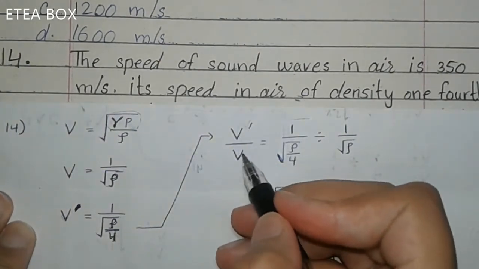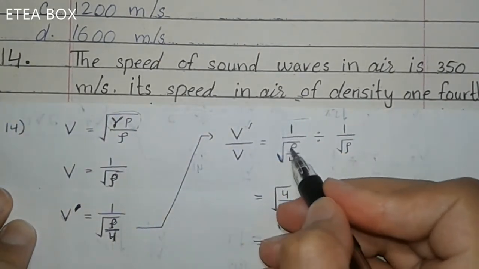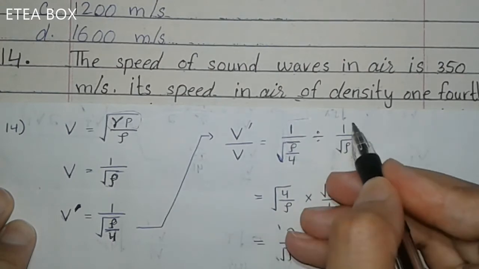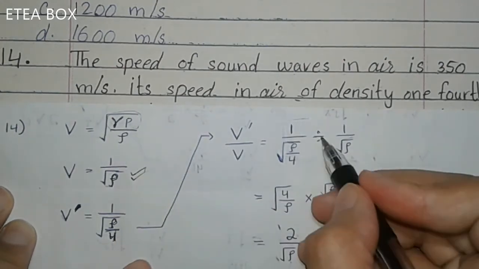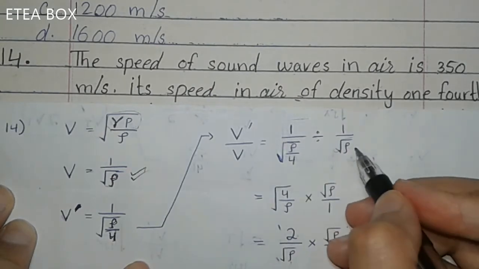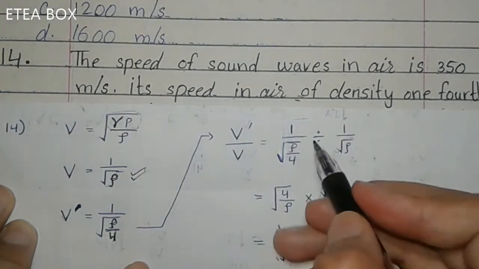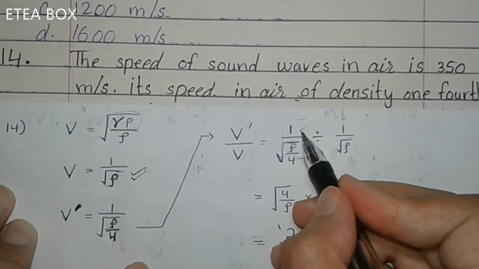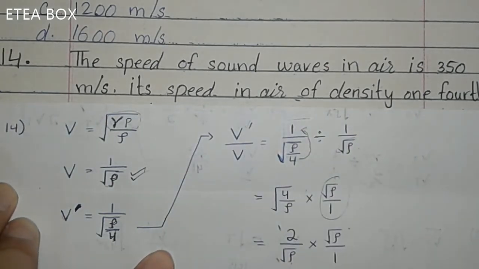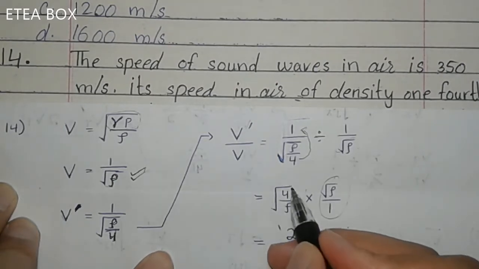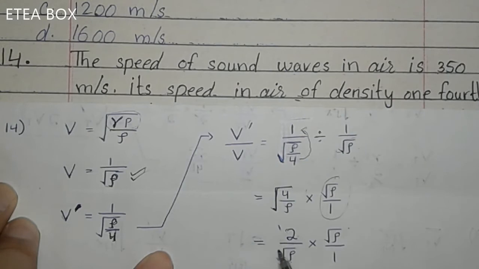V new divided by V original is equal to 1 over under root density divided by 4, divided by 1 over density. If we convert this division into multiplication, you will get this expression. Now bring this 4 here. You will get under root 4 divided by density multiplied by under root density divided by 1. Now if you apply the under root on 4, you will get 2 divided by under root density.